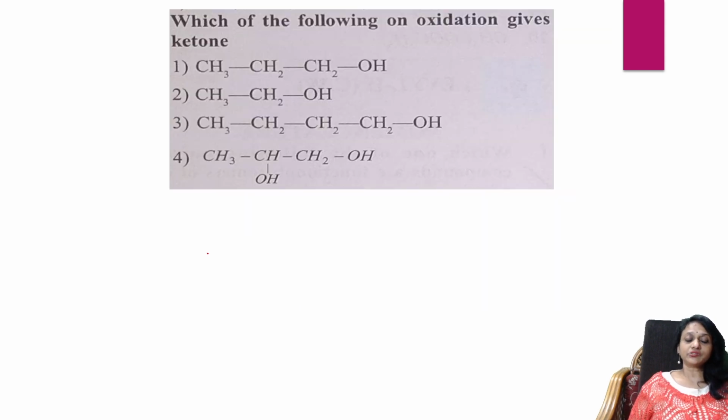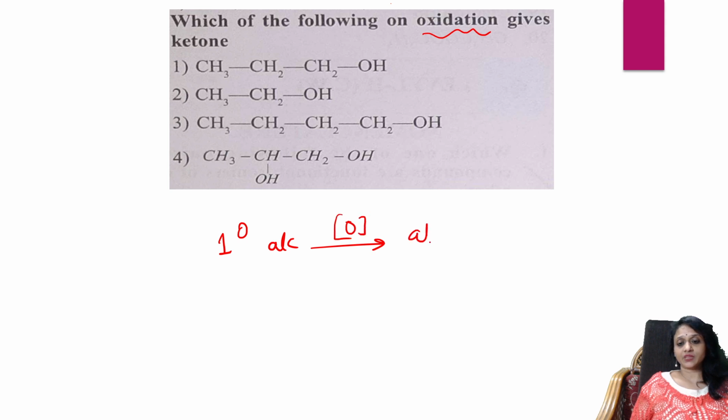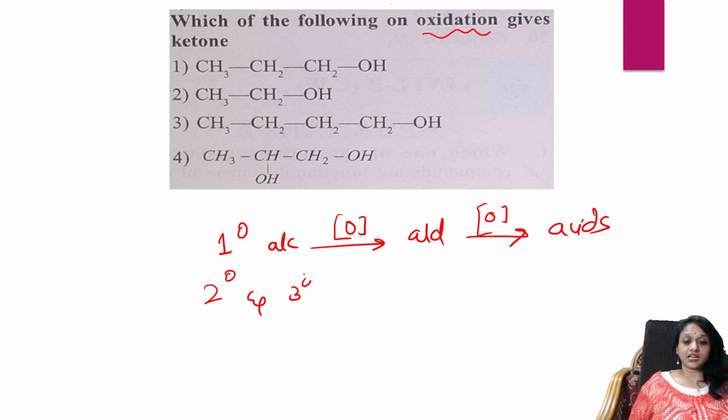Next question. Which of the following on oxidation gives ketone? Okay. So we very well know, remember, when somebody says oxidation process, primary alcohols on oxidation give me aldehydes, which on further oxidation give acids. Secondary alcohols on oxidation give me ketones. So secondary alcohols on oxidation give what? Yes, this one on oxidation gives ketone. Easy? All right. So option done.